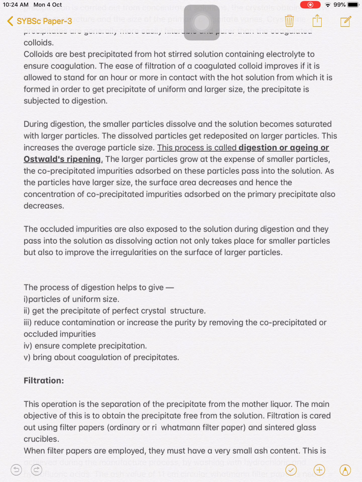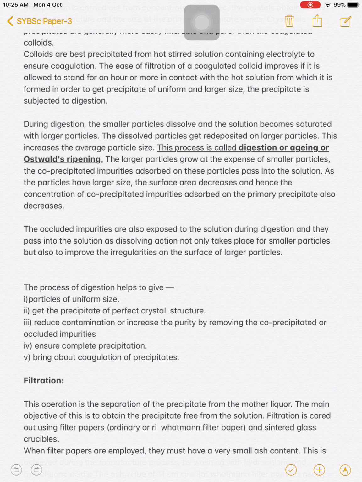The occluded impurities are also exposed to the solution during digestion, and they pass into the solution, as the dissolving action takes place not only for smaller particles but also to improve the irregularities on the surface of large particles. So the most important role of digestion during precipitation is to remove the impurities and to make larger particles. During digestion, smaller particles are dissolved and redeposited, and they form large particles.